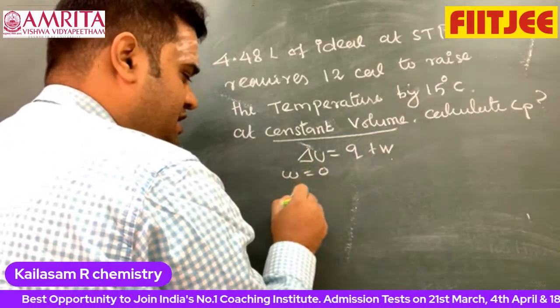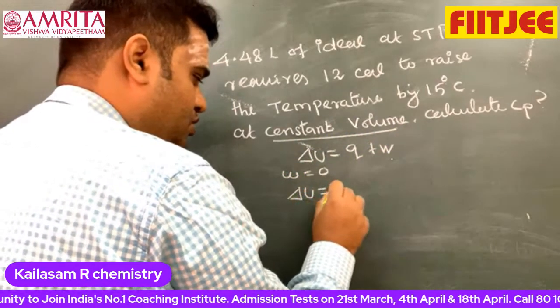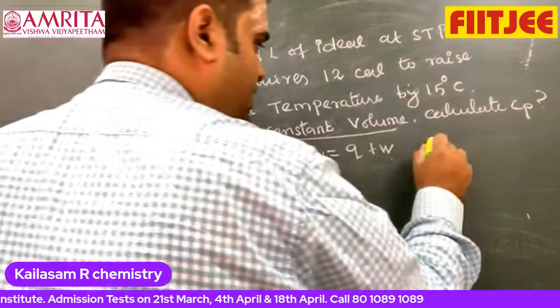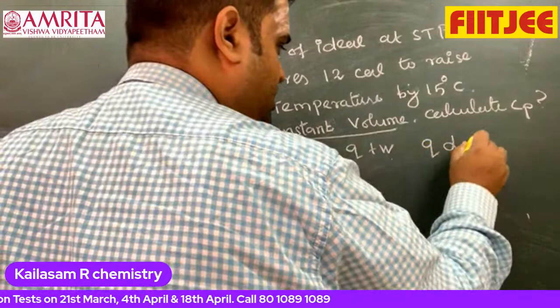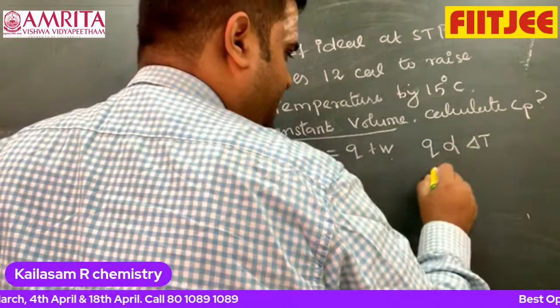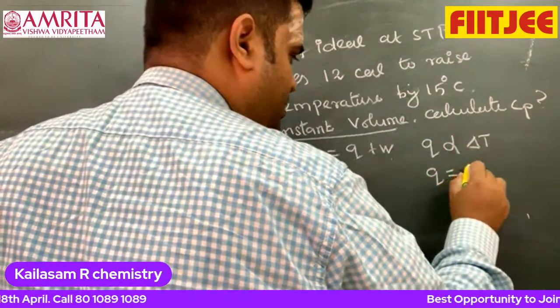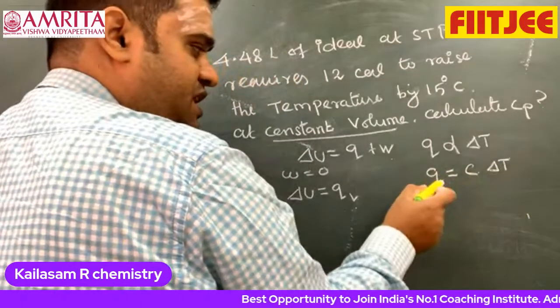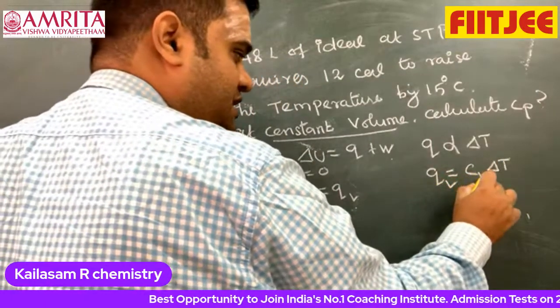Therefore delta U is equal to QV. We can say that Q is directly proportional to delta T. Therefore Q is equal to C delta T. This is called heat capacity. Therefore QV is CV.